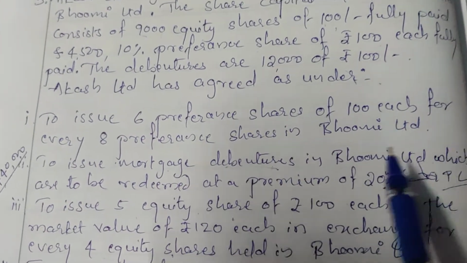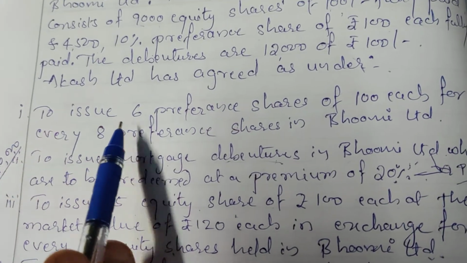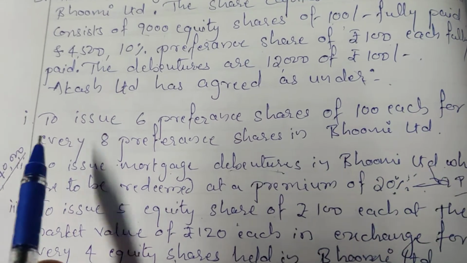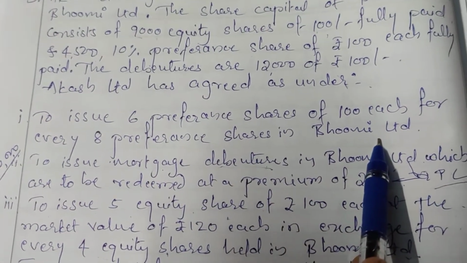It agreed to pay like this. First one, to issue 6 preference shares of rupees 100 each for every 8 preference shares in Bhumi Limited.